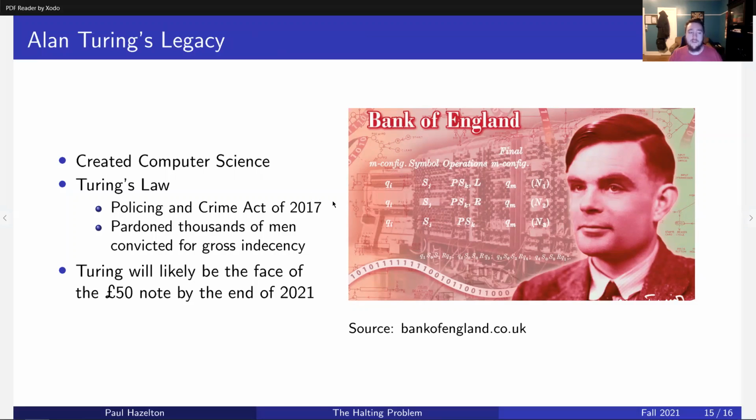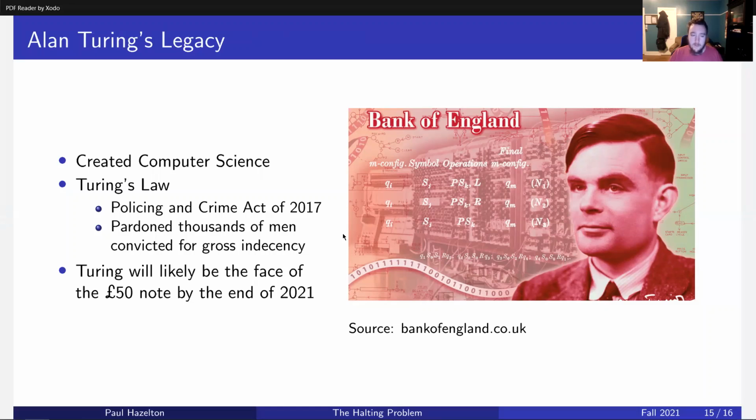And it pardoned thousands of men who were convicted for gross indecency, men who were doing things that were illegal, but they did nothing wrong. They were simply loving people. And they have now been pardoned. Thousands of people have been pardoned.